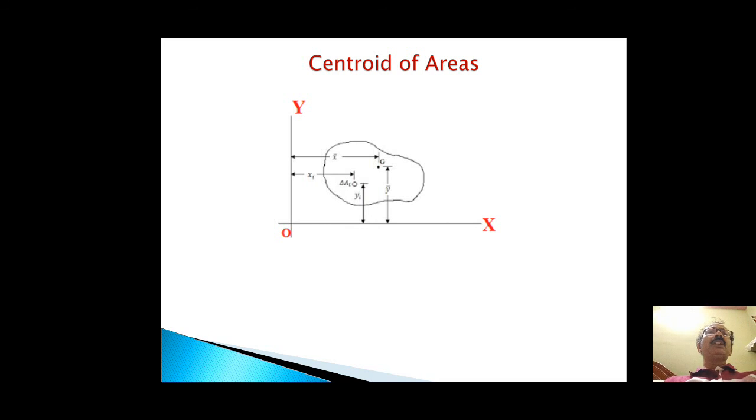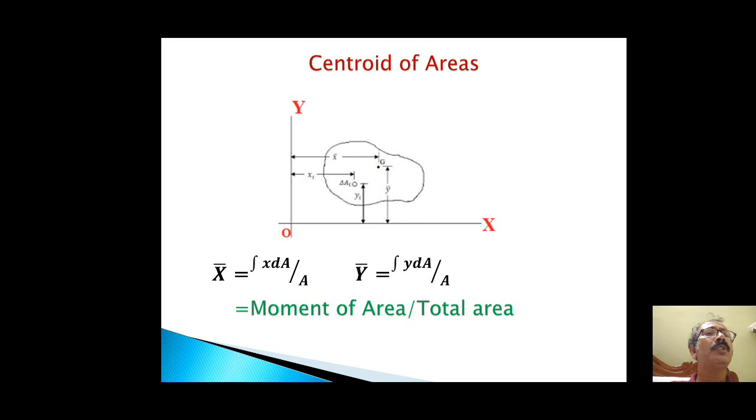So the total centroid is the point G, at x bar and y bar from the two reference axes. So x bar and y bar are nothing but integration x dA by A and integration y dA by A. That is nothing but moment of area divided by total area.